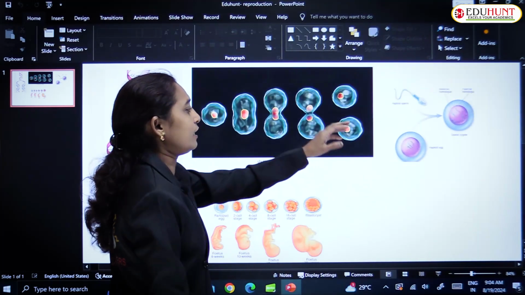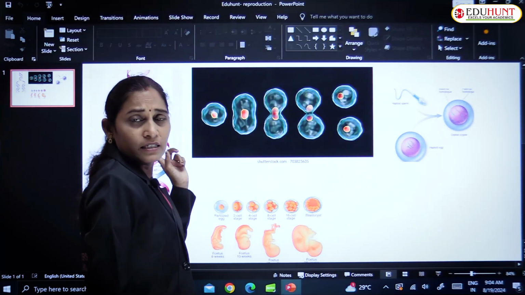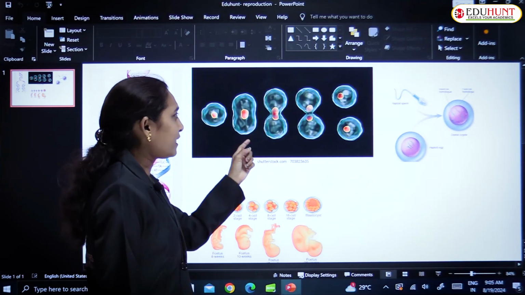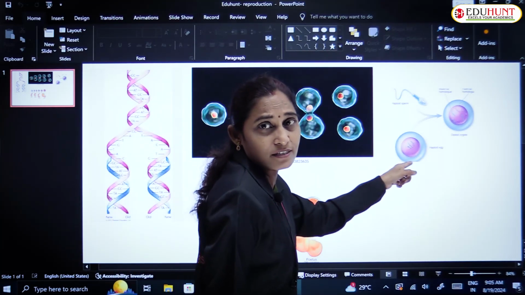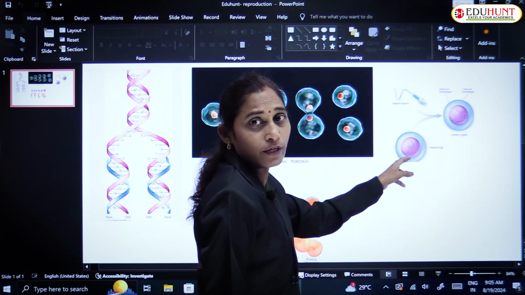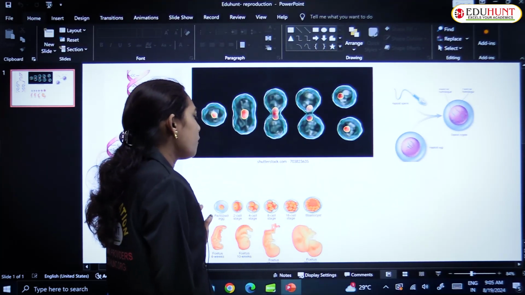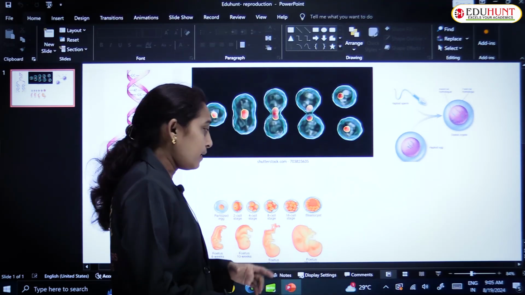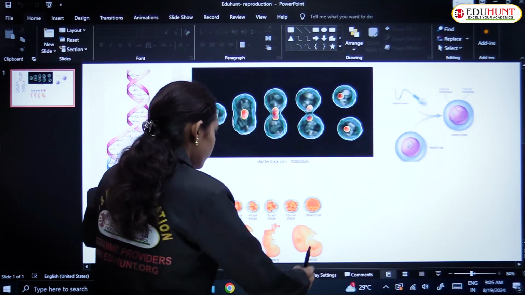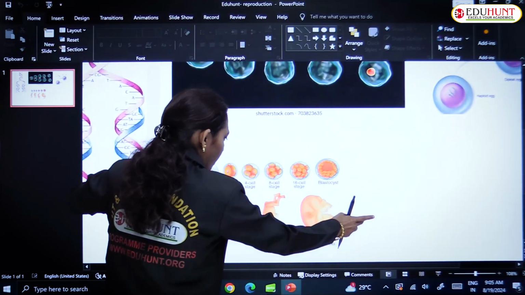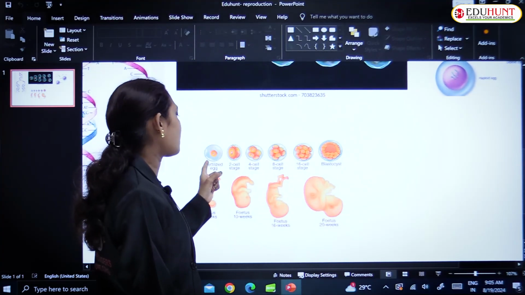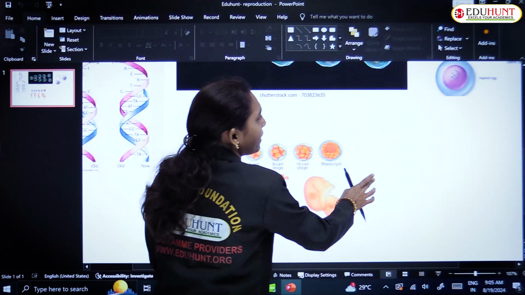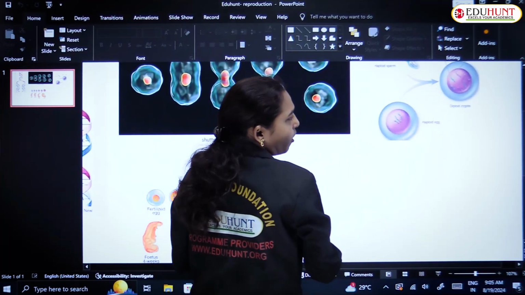Yes, this is the third process. First is replication, second is cell division, third is the formation of gametes, the reproductive units, and then the fourth one is the formation of the individual. Here we can visualize how a human fetus develops. This is the fertilized egg, where we can see the diploid zygote.